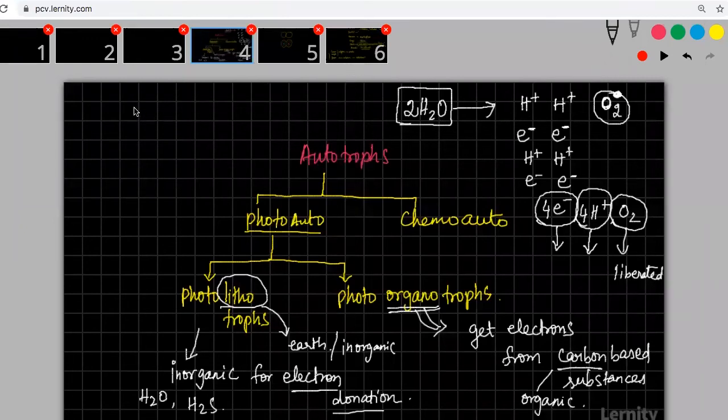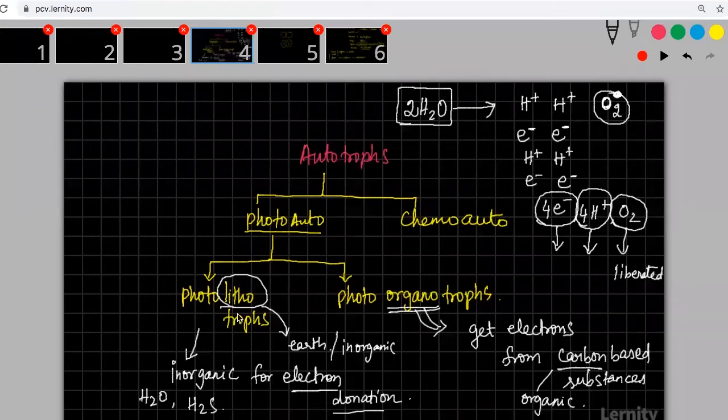So someone was asking me what is the minimum requirement for one oxygen molecule to evolve. The minimum requirement for evolving one oxygen molecule is 2 water molecules. Only if 2 water molecules donate electrons and protons will you get 1 oxygen molecule. We'll study about it in photosynthesis, not exactly here. We'll study all these things in that particular chapter.